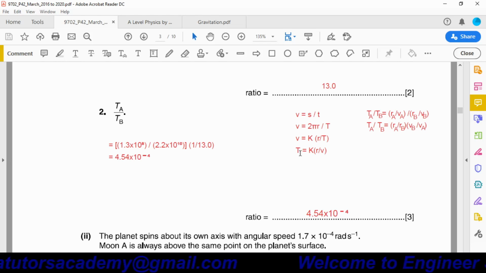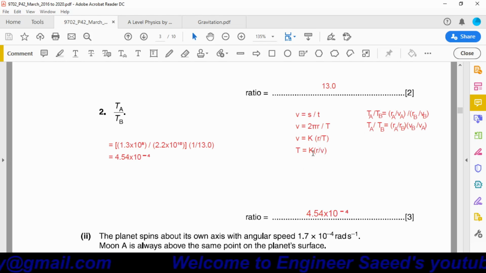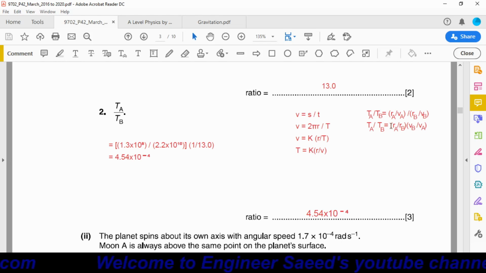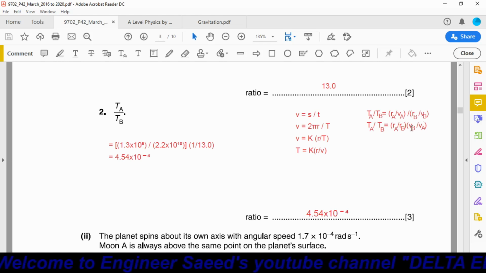Now by dividing TA by TB, we will get RA over VA whole divided by RB over VB, and this K will be cancelled out because it is the same value for TA and TB. Now a little arrangement here. TA over TB is equal to RA over VA divided by RB over VB. If we arrange this one, we will get RA over RB multiplied by VB over VA.